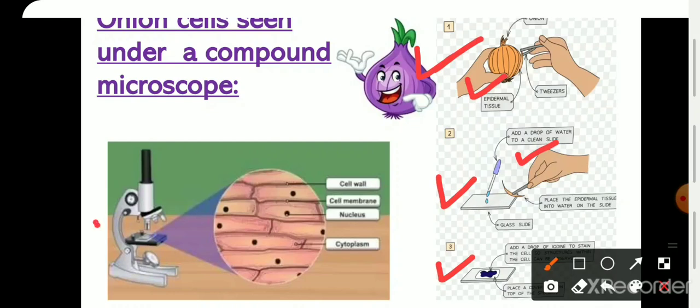After observing under the microscope, you can conclude the following things. Firstly, all the epidermal cells are equal in shape as well as size, and each cell possesses one nucleus, and that nucleus is surrounded by the cytoplasm.